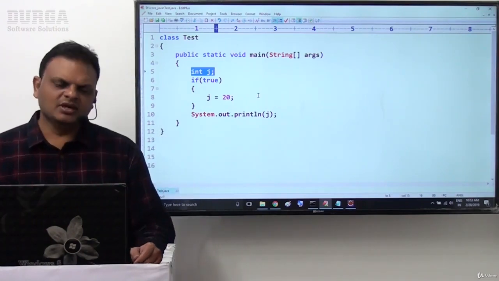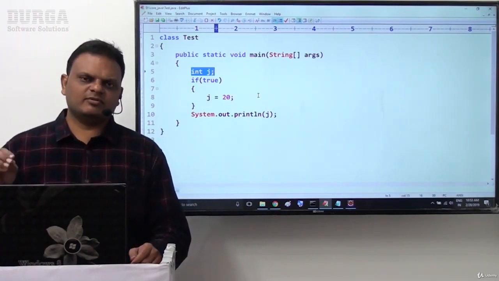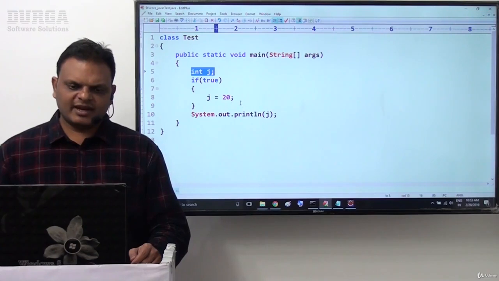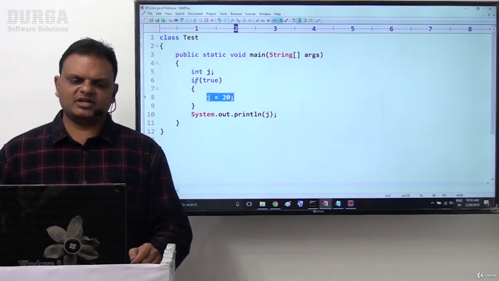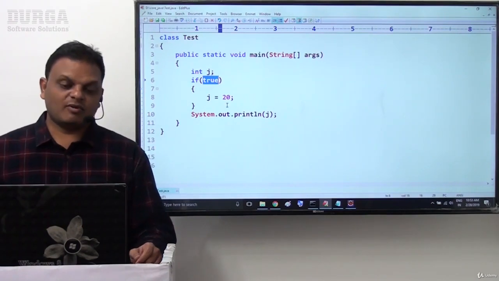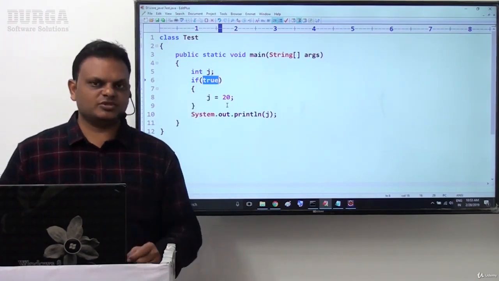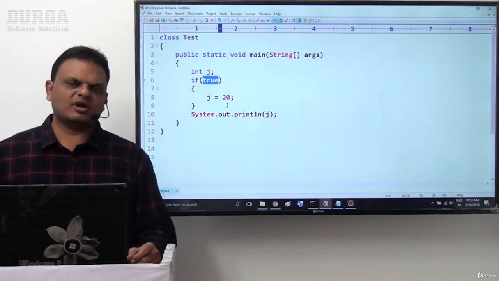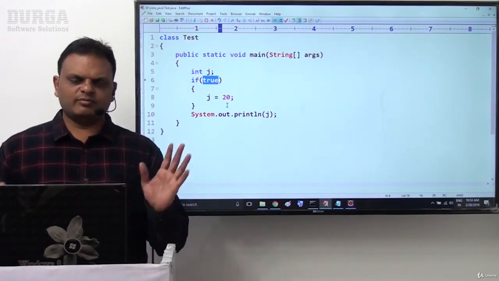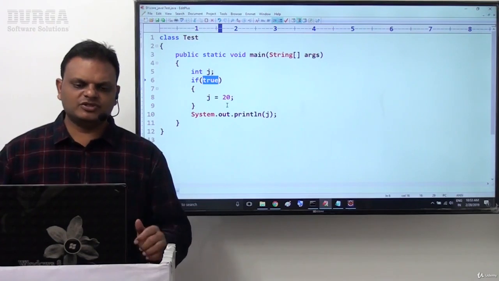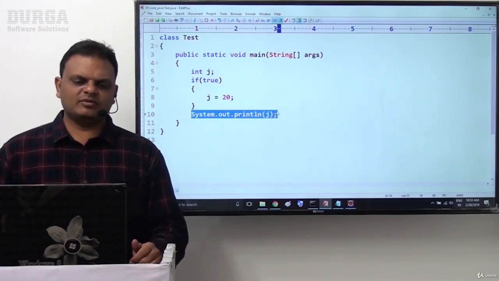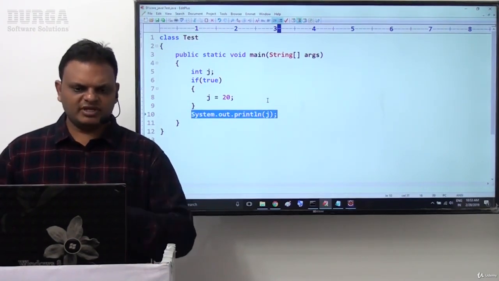The compiler has to check that before accessing the j variable it must be initialized. So the compiler identifies this j variable initialization under the if condition. Now the compiler is trying to evaluate this conditional expression. What is this conditional expression here? True. True is a constant expression, so the compiler can evaluate true. So the compiler is getting confirmation about j variable initialization before accessing j, so the compiler will not give any error.